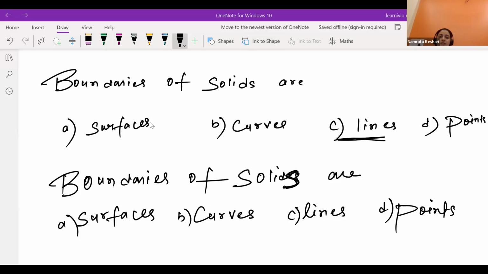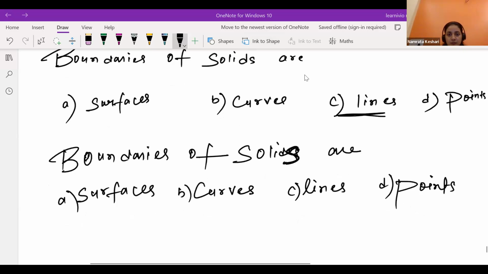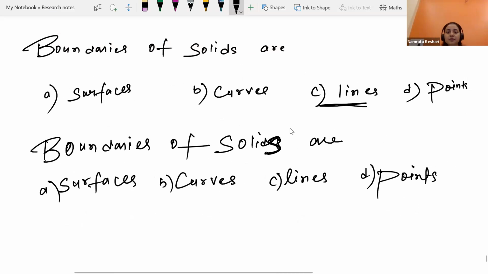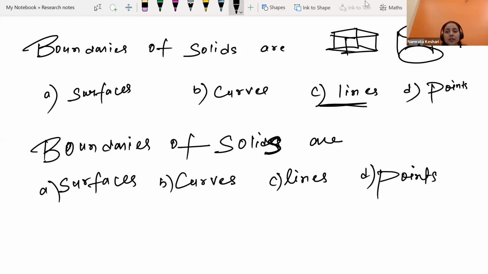Okay, let's discuss it. So boundary of solid. Solid means 3D figure. Now only we understood that solid means 3D figure. These are solids, or maybe this one is solid. In mathematics, solid does not mean solid, liquid, gas.